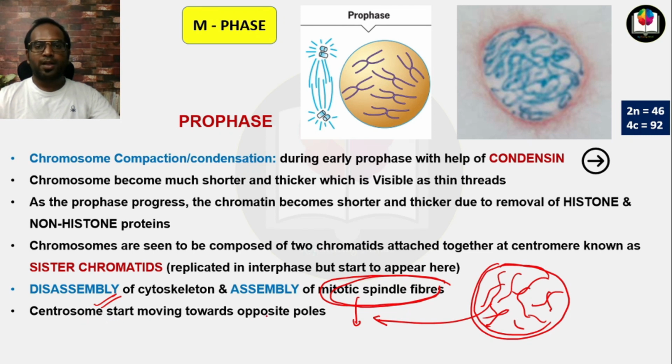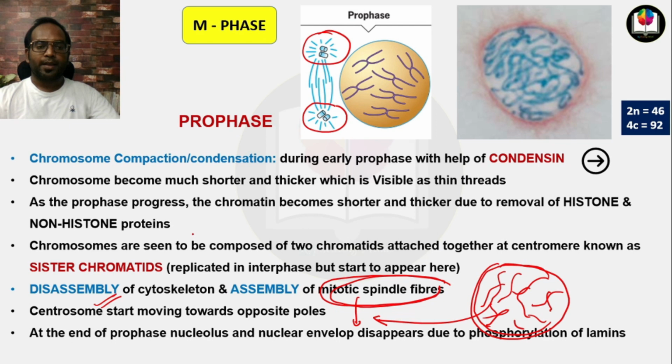Centrosomes start moving towards the opposite poles. So these are centrosomes, and here in prophase, they start moving towards the opposite poles. At the end of prophase, the nucleolus and nuclear envelope disappear due to the phosphorylation of lamins. Lamins are the proteins which are found in the nuclear envelope, and if this protein is not available or inactive, then the nuclear envelope disappears.